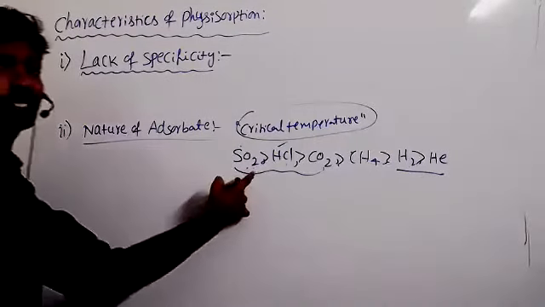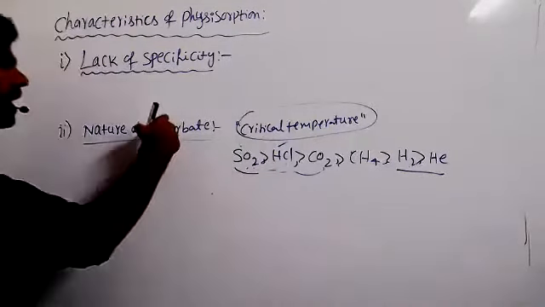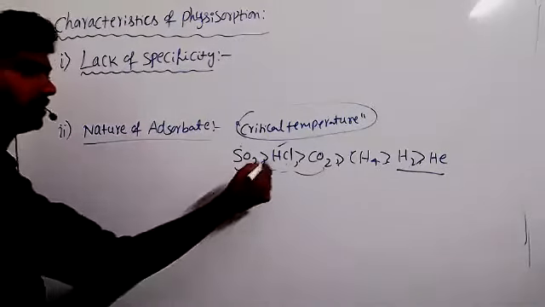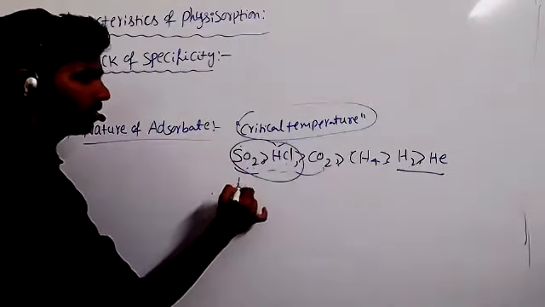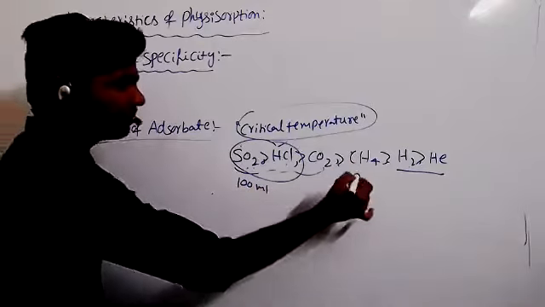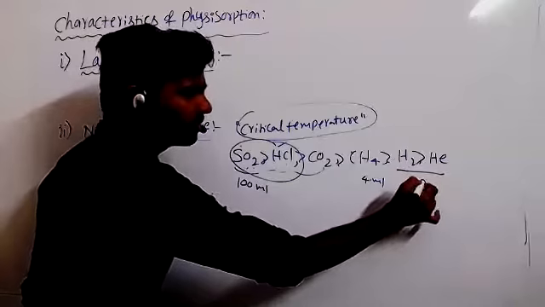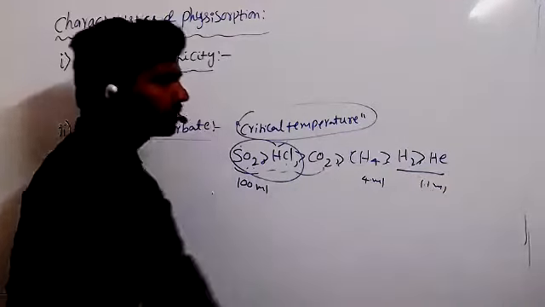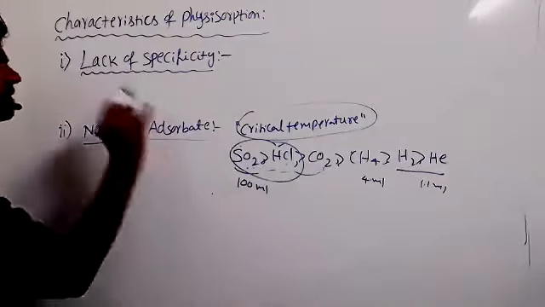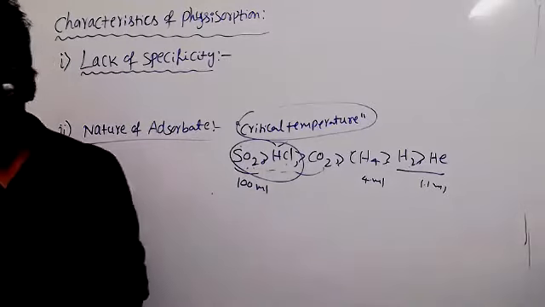So gases which are easily liquefiable are adsorbed better. If sulfur dioxide is adsorbed 100 ml, methane may adsorb just 4.4 ml, and helium is very less. It may be 1.1 ml only. So easily liquefiable gases are adsorbed easily.